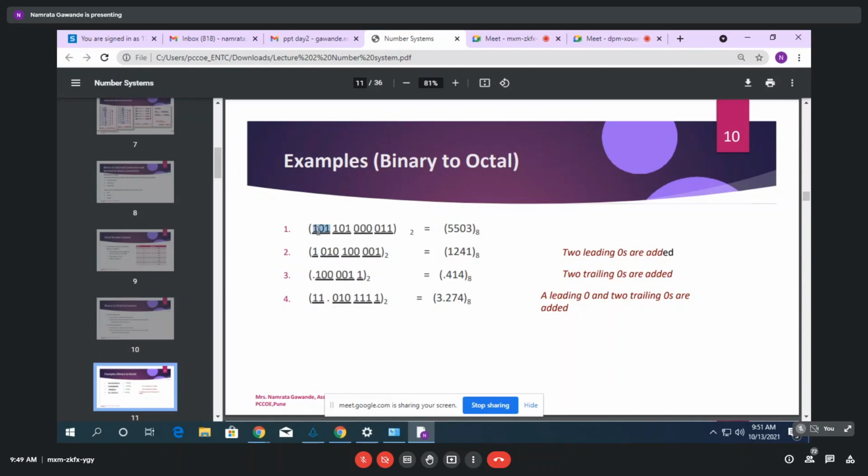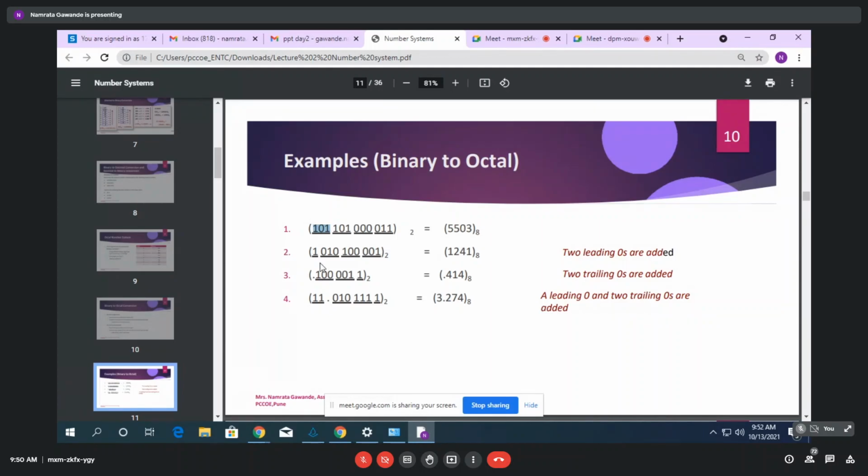So in this case, if the grouping is not possible, meaning if only 2 bits are there, in that case you have to append 0 at the left side, for the integer part, right? So 5503 to the base 8. So here we have converted binary to octal.